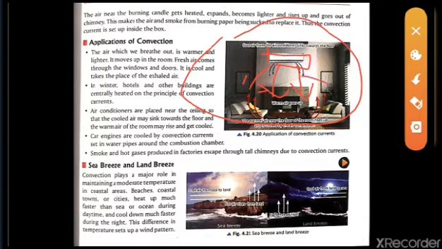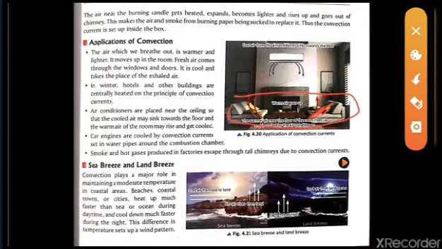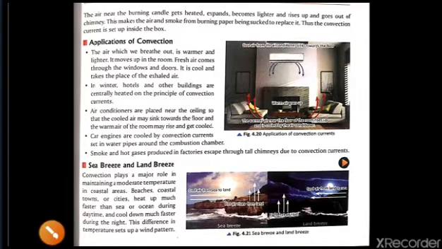The human being sitting under it on the sofa gets the heavy cold air moving downside, and the hot air of the room will move to the upside. So this is the function of the cooler, or we can say the AC.